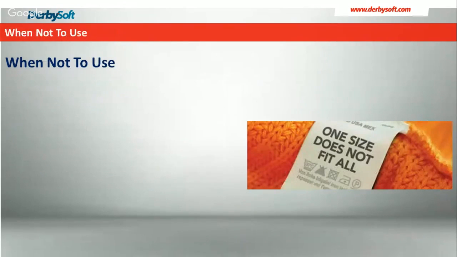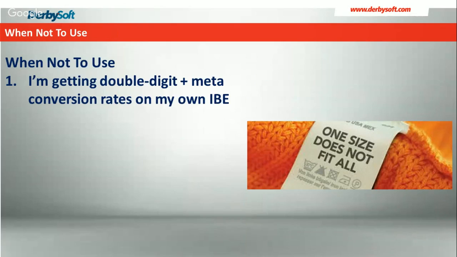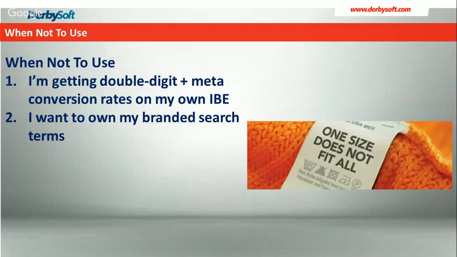So when not to use it: let's face it, one size does not fit all. There are different reasons for different hotels and different clients to do different things. That's completely understandable. But one of the first things I look at is if I'm already getting a double-digit plus conversion rate on my own internet booking engine from meta channels, I should be taking those bookings directly. There's no reason other than the 2 points of sale on TripAdvisor, but generally speaking, there's no reason why I shouldn't be doing that through managed CPC and getting that traffic coming to my website.